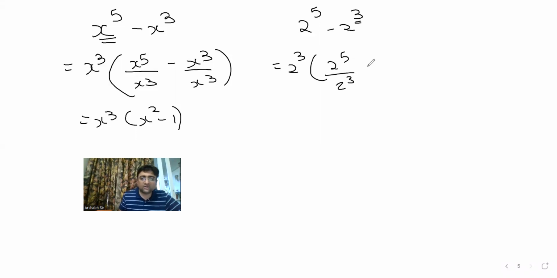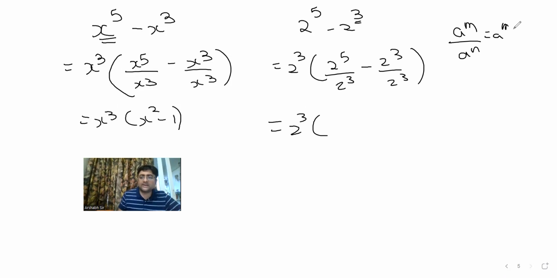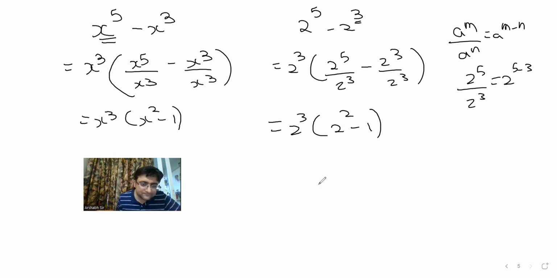I mean, you can do this mentally also. मैं आपको इसे करके दिखा रहा हूँ, है ना? So this is 2 to the power 3 into, by a to the power m divided by a to the power m क्या होता है? a to the power m minus n. So 2 to the power 5 by 2 to the power 3 is 2 to the power 5 minus 3. That is 2 square minus 1. Any doubt here? No, sir.